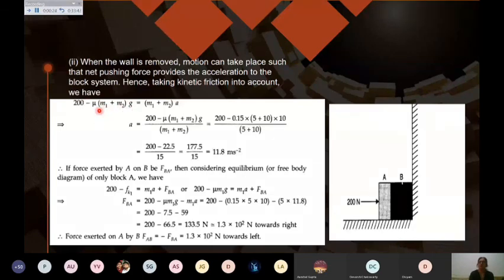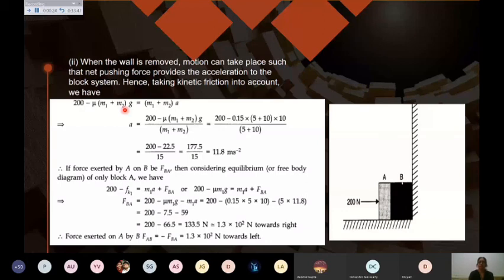Mu R is equal to mu mg. So you will write 200 minus mu R equals m into a, total mass m1 plus m2 into a. m1 and m2 are given, so you can put the values and calculate the acceleration. So this is not going to be difficult once you understand, and you are able to make the free body diagram.